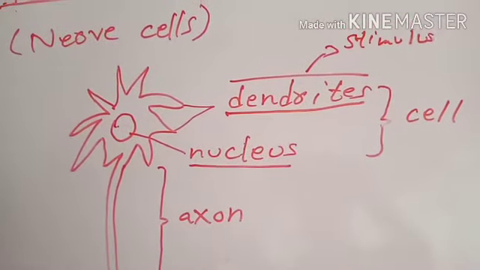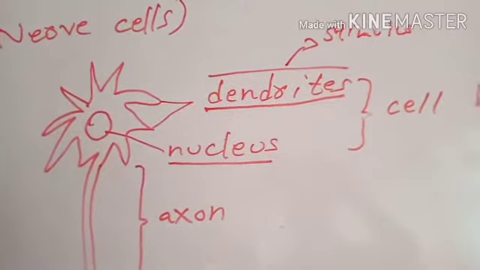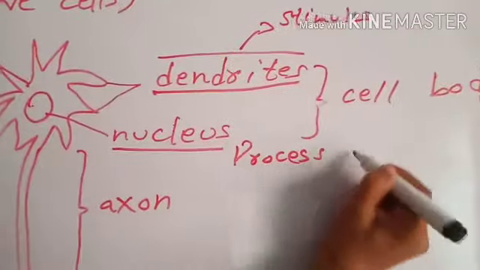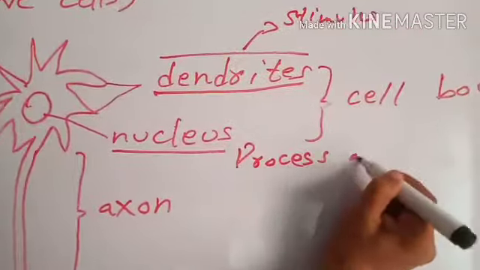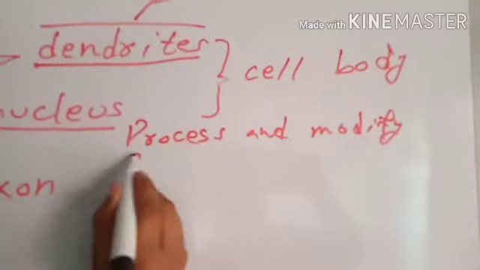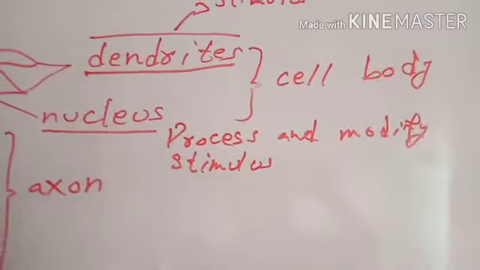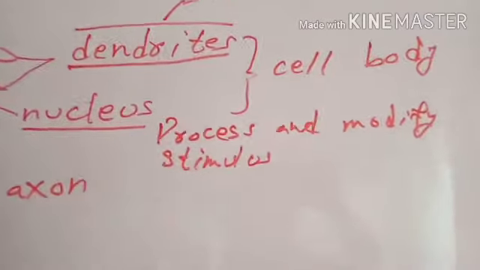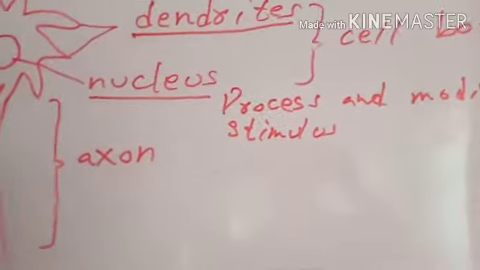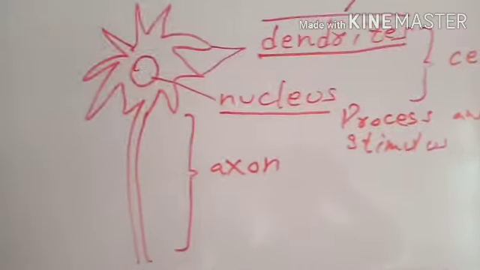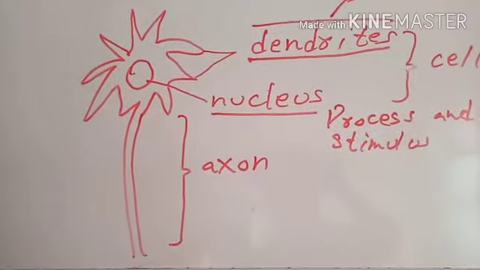The function of the nucleus is to process and modify the stimulus. Modify the stimulus means it changes the nature of the stimulus. Also, the function of nucleus is to send this modified signal or stimulus towards the axon.